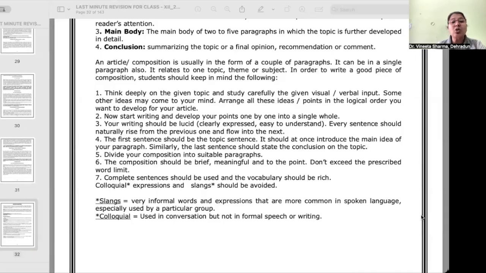Avoid colloquial expressions. Colloquial means used in conversation, but not in formal speech or writing. And slang, like very informal words. I have often seen children writing words like guys, or any sort of WhatsApp language. You are not supposed to use all that.